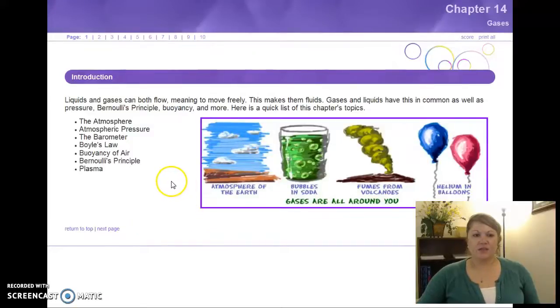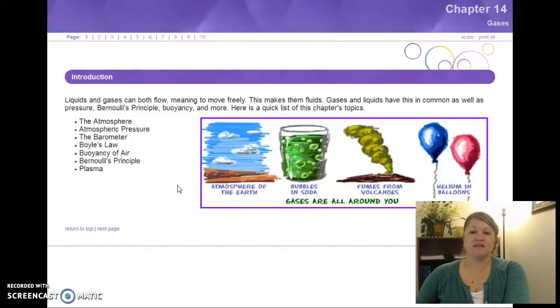Alright guys, chapter 14, gases. Liquids and gases are both able to flow, which means to move freely. This makes them fluids. Gases and liquids have this in common, as well as certain principles like pressure, Bernoulli's principle, buoyancy, and a few others. Alright, let's get started.